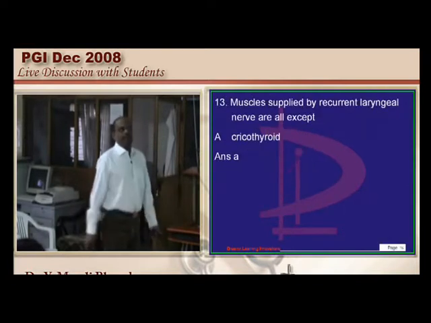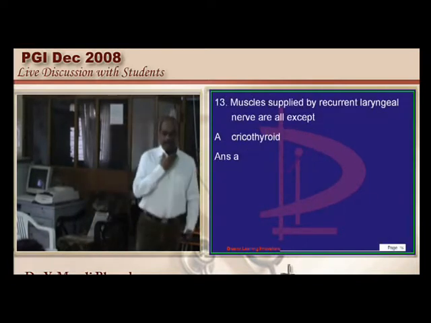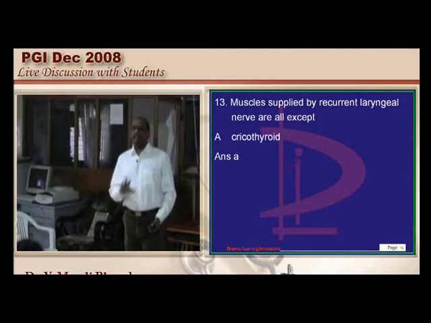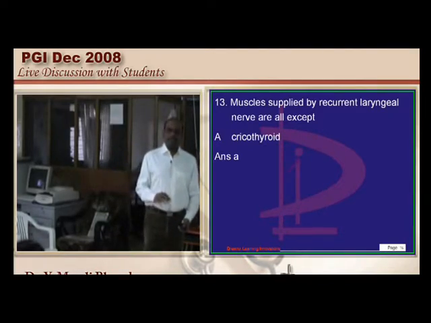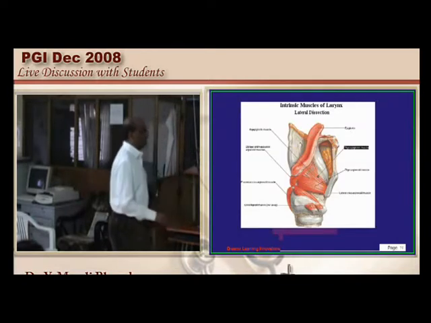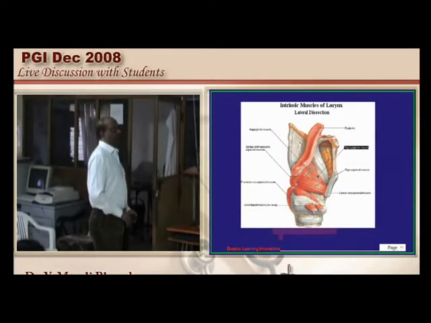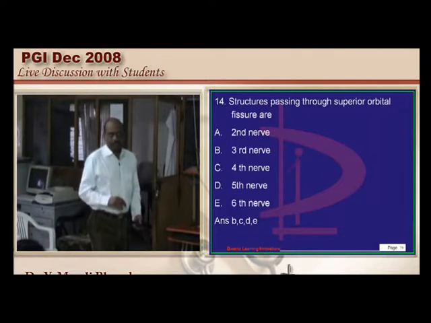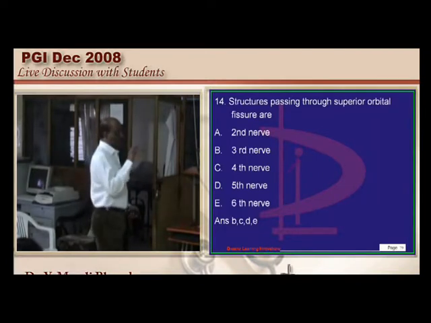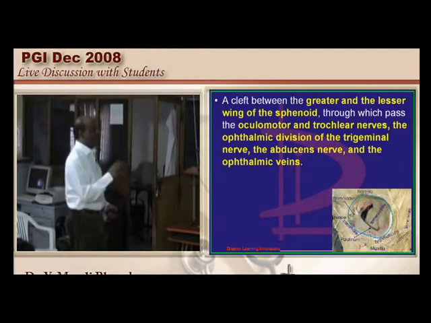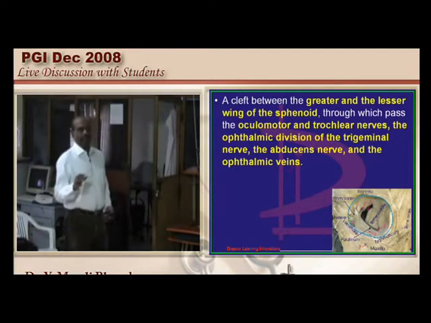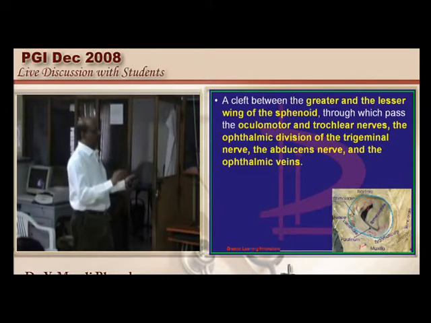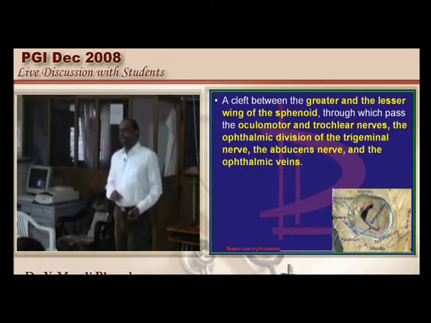Now once more another traditional question. Recurrent laryngeal nerve supplies everything except the cricothyroid, which is innervated by the superior laryngeal nerve, as all of you know very well. Now through the superior orbital fissure, what are the various structures that will be passing? It is the oculomotor, trochlear, ophthalmic division of the trigeminal, abducens and the ophthalmic vein. They are the various constituents of the superior orbital fissure is what need to be remembered.